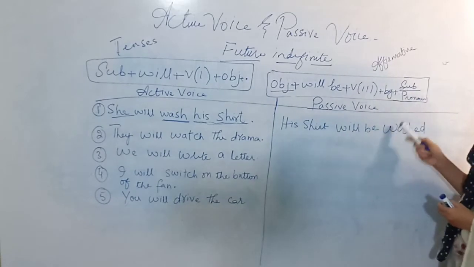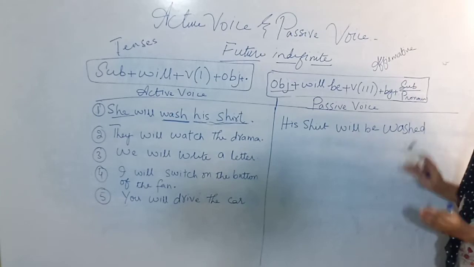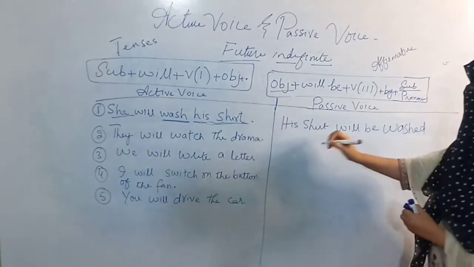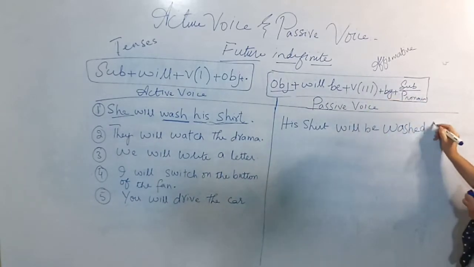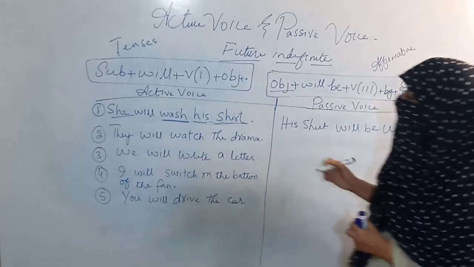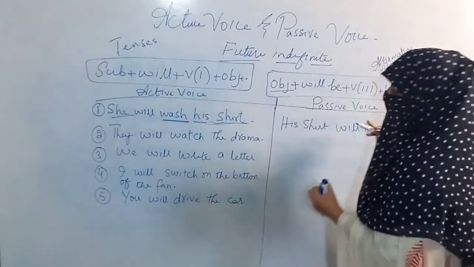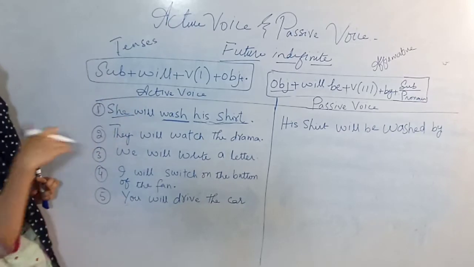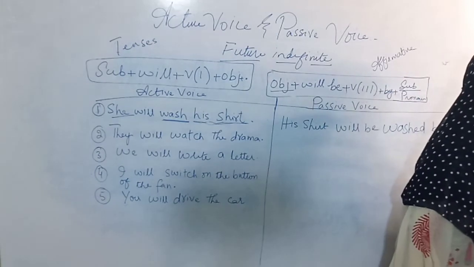In passive voice you have to be constant and only use the verb third form. You will never use any other form. So his shirt will be washed. Then according to the formula you have to apply by, then the subjective pronoun. How will I search for it? By the subject. This is she, and she will be converted into her. So his shirt will be washed by her.